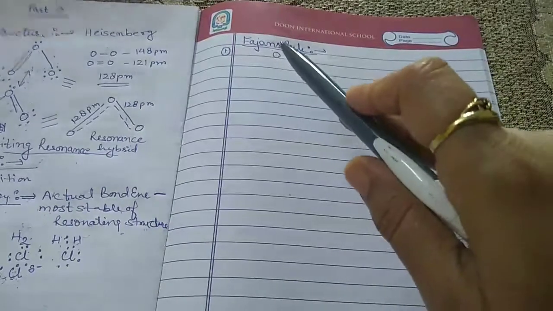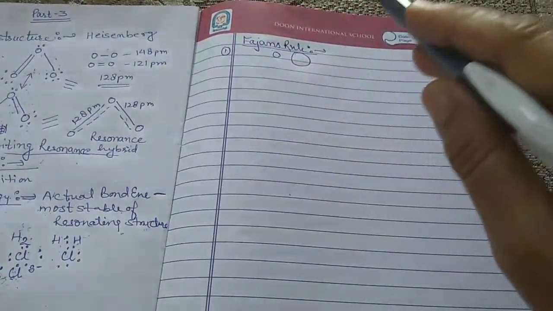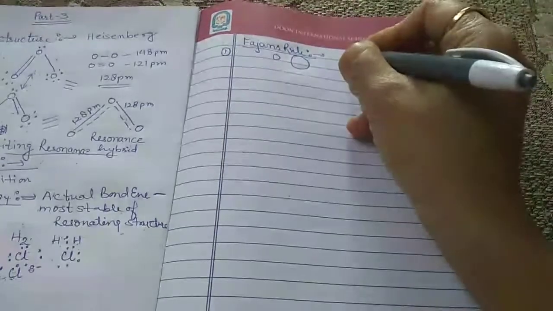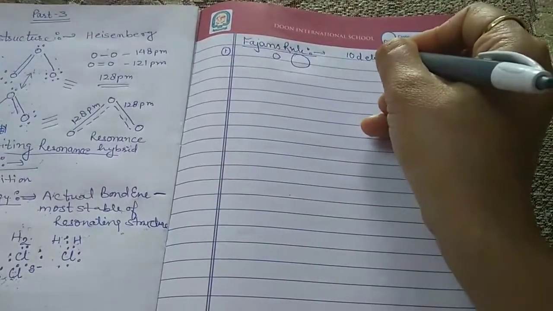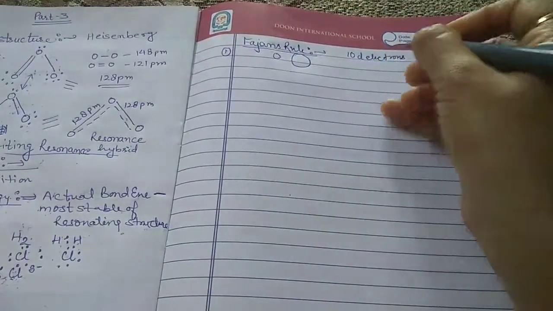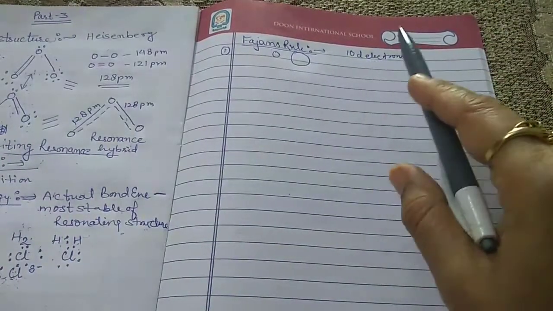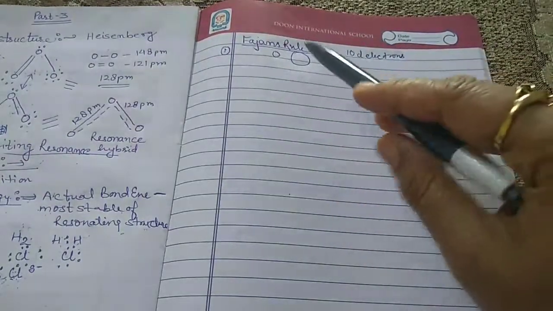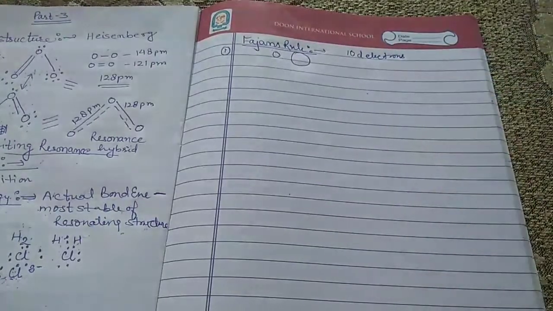This is due to the fact that in case of the 18 electron shell ion, there are 10 d electrons in addition to the 8 s and p electrons. So this is another important rule of Fajans.